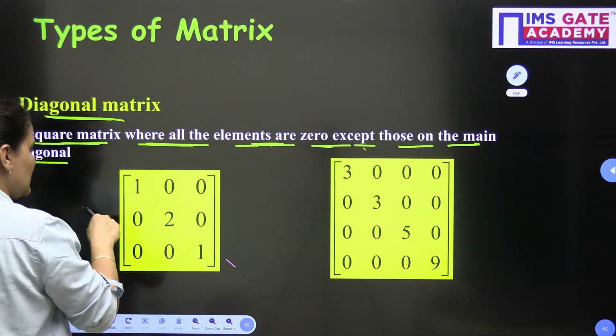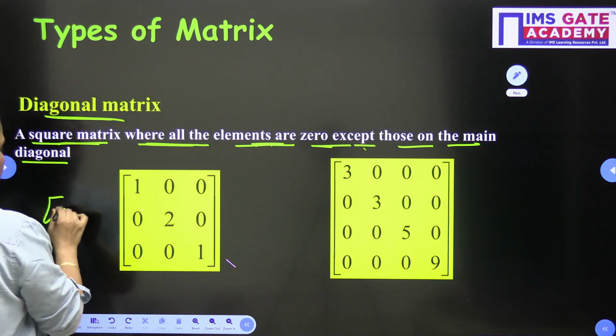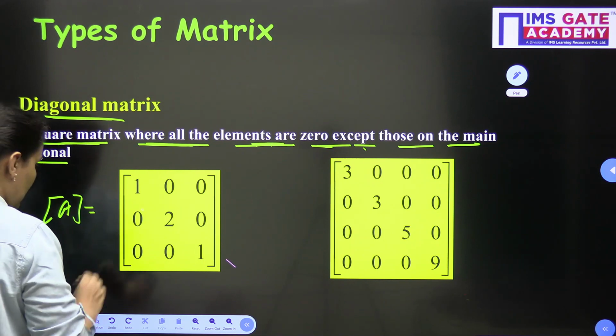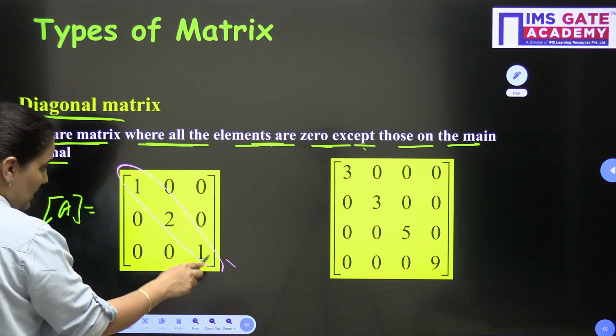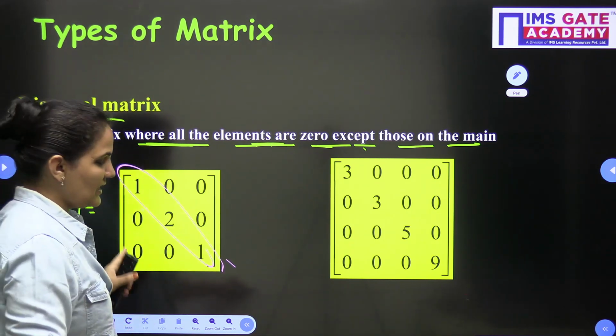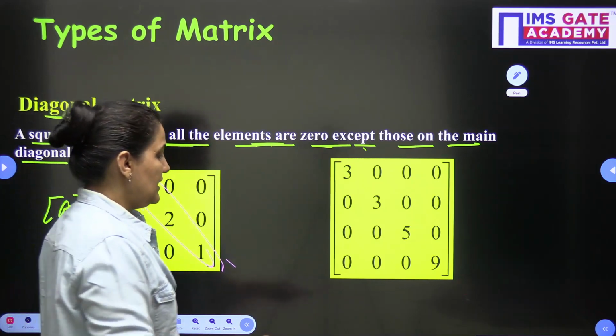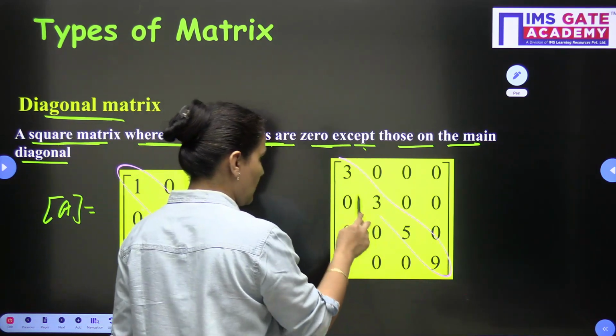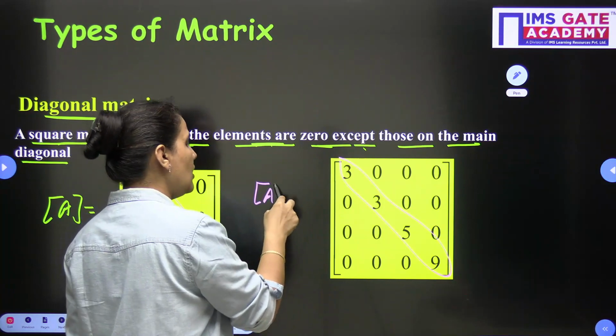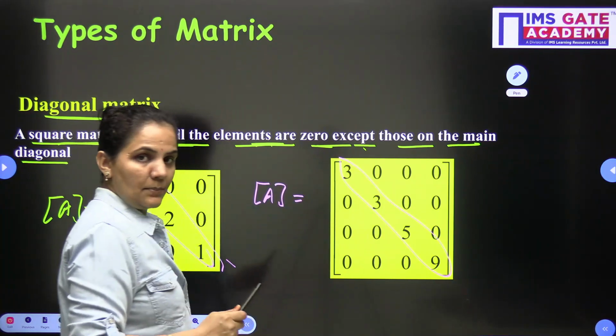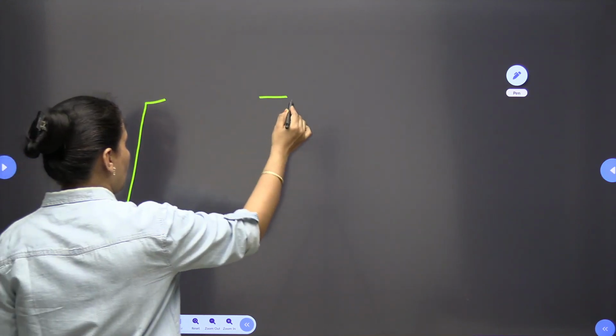So you can see this is an example of a diagonal matrix. All elements are 0 other than the principal diagonal. Same if I am talking about this, it is also a diagonal matrix where all elements are 0 other than the principal diagonal.